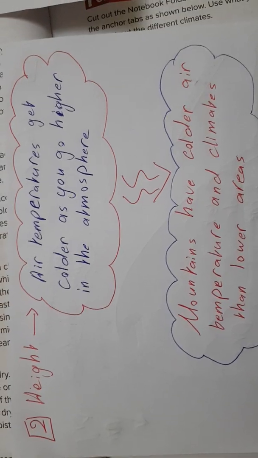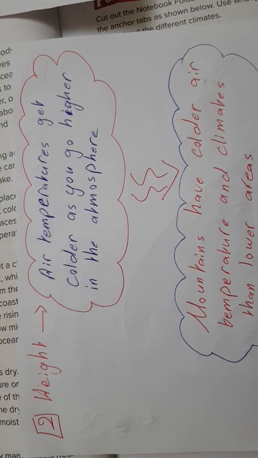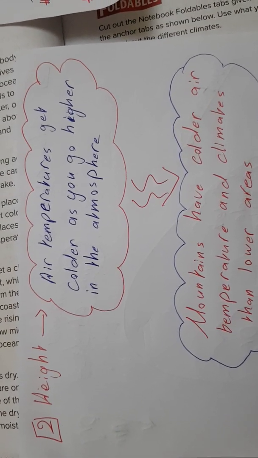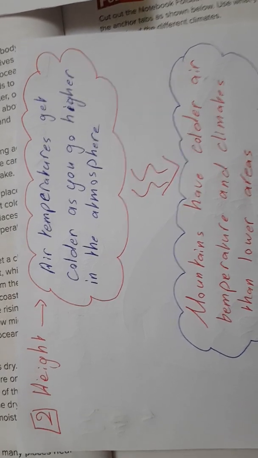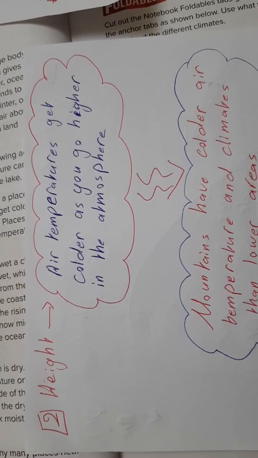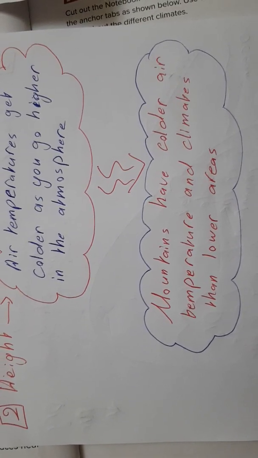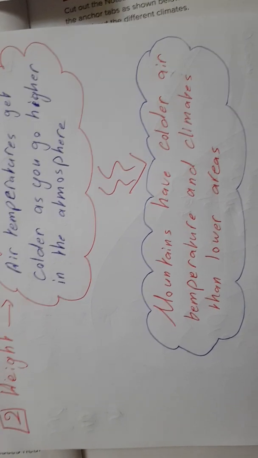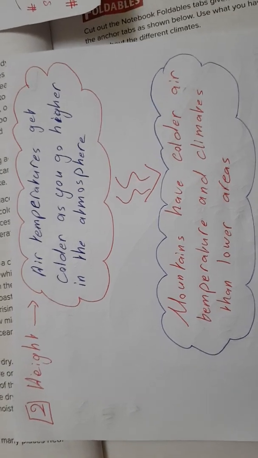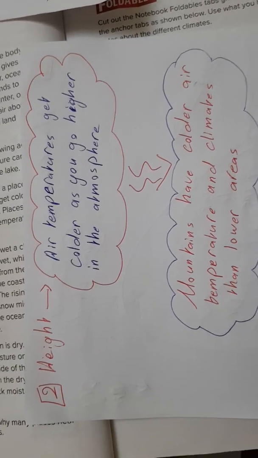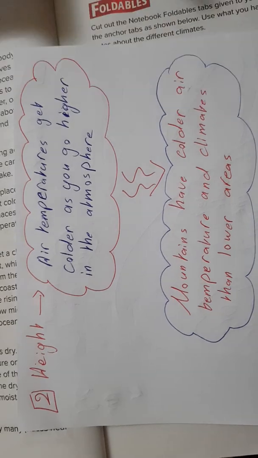Now let's talk about height. There is very important information about height. Air temperatures get colder as you go higher in the atmosphere. That means higher places like mountains have colder air temperature and climate than lower areas. So the more you go up, the more the temperature will decrease.